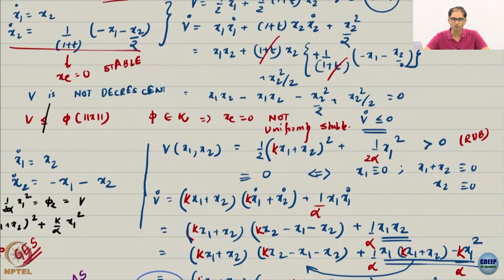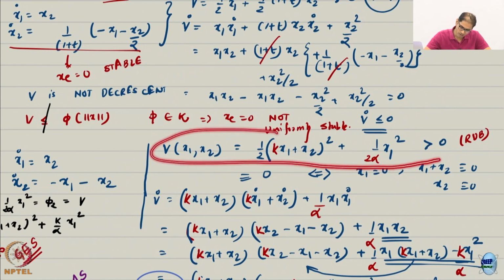But sometimes you do need to do this kind of an exercise because your system may not always be linear. So I cannot choose something as simple as x1 squared plus x2 squared by 2 as my Lyapunov function. That does not work. I can promise you it will not work. So I have to choose something like this.